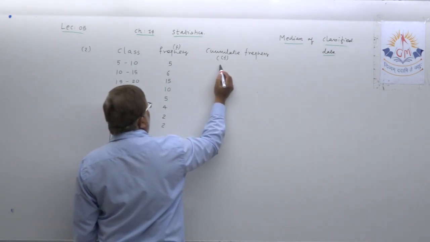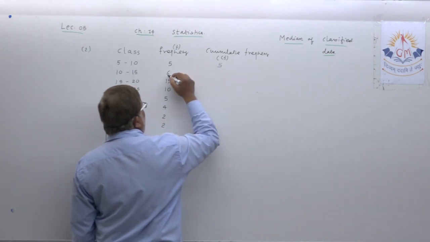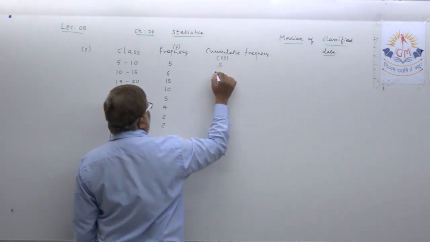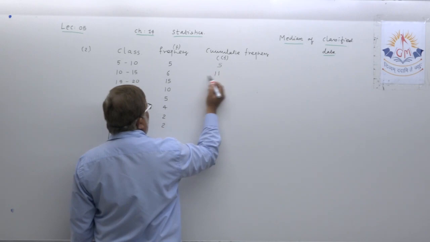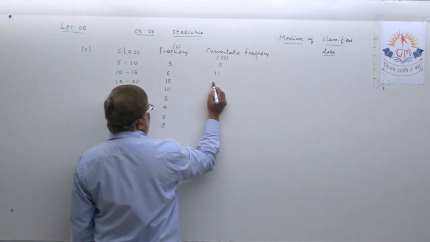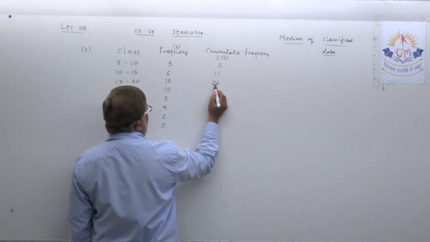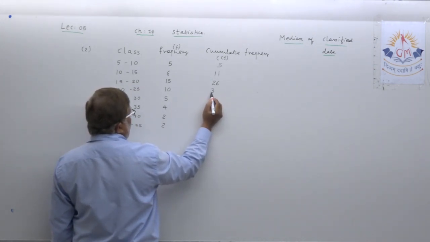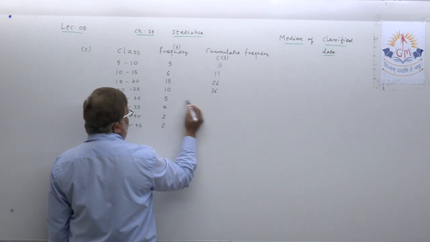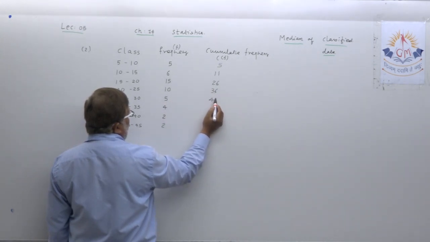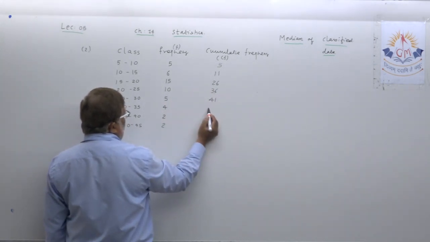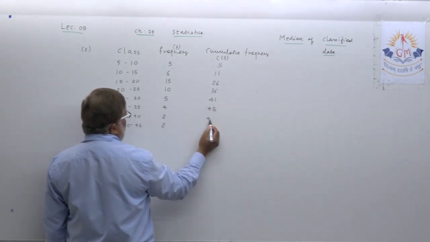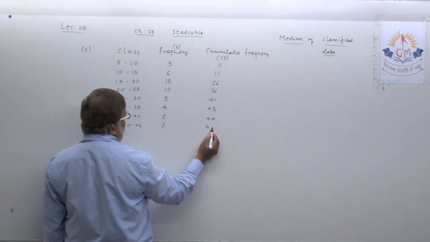First, F will become CF: 5, 5 plus 6 is 11, 11 plus 15 is 26, 26 plus 10 is 36, 36 plus 5 is 41, 41 plus 4 is 45, 47 and 49.